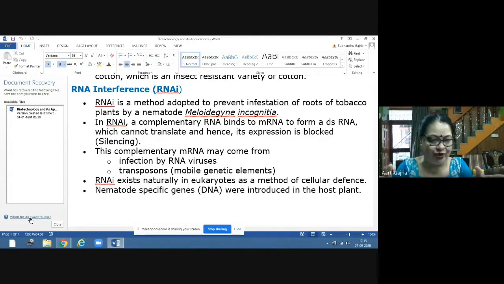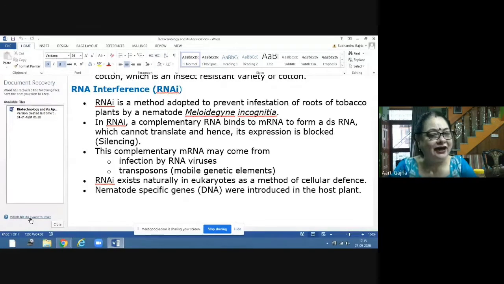They will break the double-stranded RNA, and they will form a complex which is called a RISC complex, RISC. Now what is this RISC complex? It is the RNA interfering silencing complex.